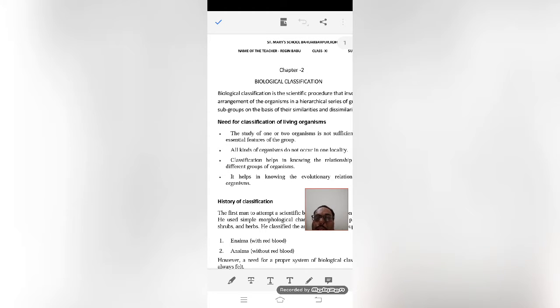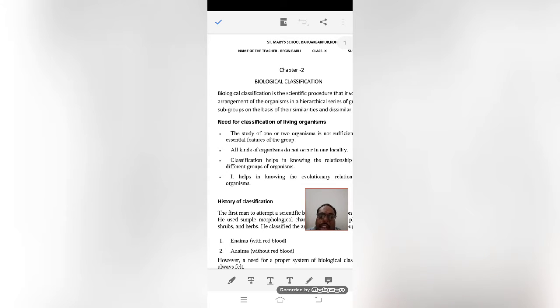In order to study them, group them, understand in which locality they are growing, understand the relationship between one organism and other organisms in a group and outside of the group, and how these organisms are evolutionarily arranged. So this is the main motto behind biological classification.